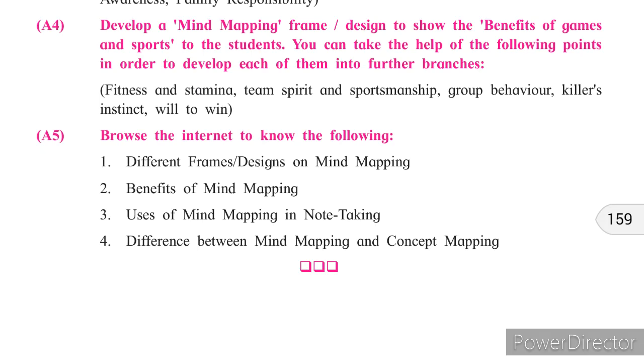Dear friends, when I talk about activity 4, that is, develop a mind mapping frame and design to show the benefits of games and sports to the students. You can take the help of the following points in order to develop each of them into further branches. The points given are fitness and stamina, team spirit and sportsmanship, group behavior, killer's instinct, and will to win. So let's see what is meant by activity 4.